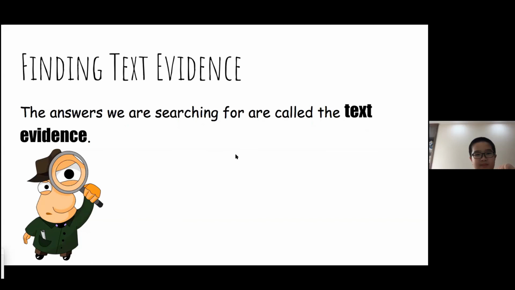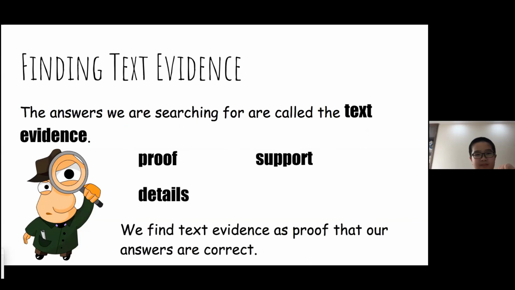So the answers we are searching for are called the text evidence. Another word for text evidence is proof, details, and support. We find text evidence as proof that our answers are correct. When you have read something and you're answering a question about it, you need to use text evidence. You need to go back to whatever text you read and find your answers in that text.